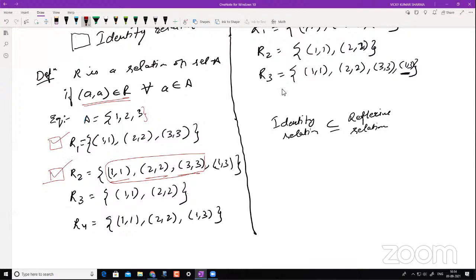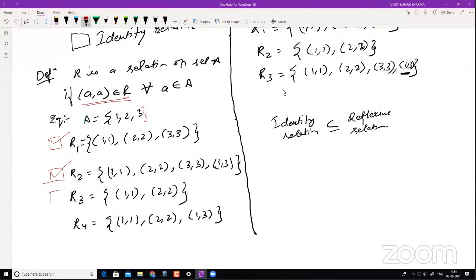So this is yes, because on a set A, (a, a) belongs to R for all a belonging to A. It does not say anything about the other elements, right? So this is happening here, correct? This is one thing we have to understand, okay? But I have to make sure that this condition is happening. For all, it says, right? So this has to happen, all right?